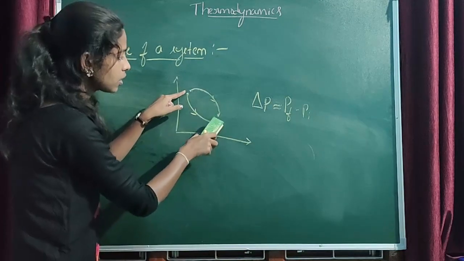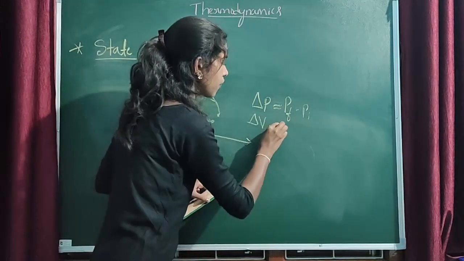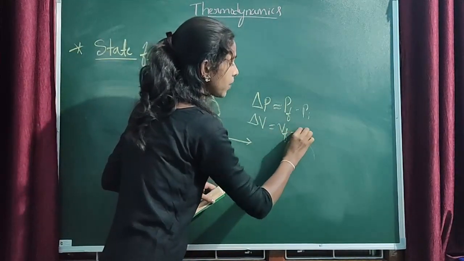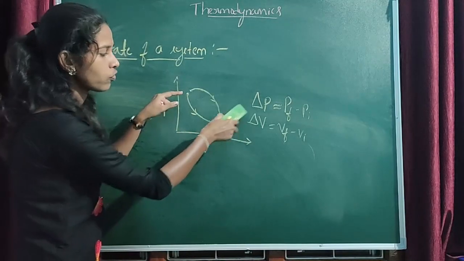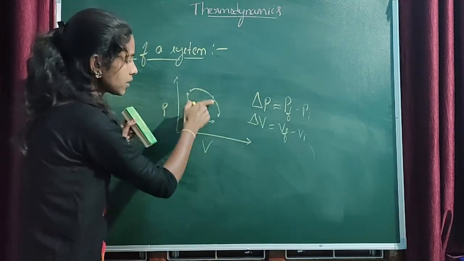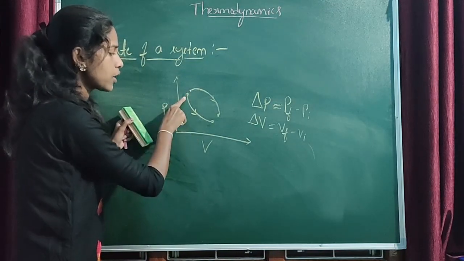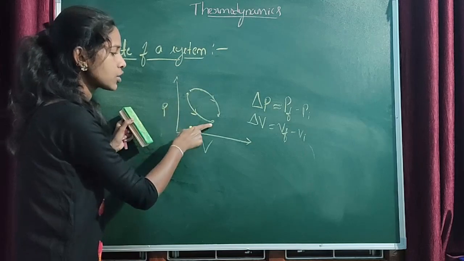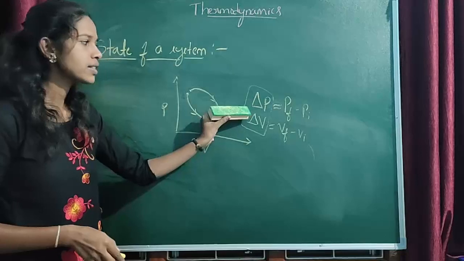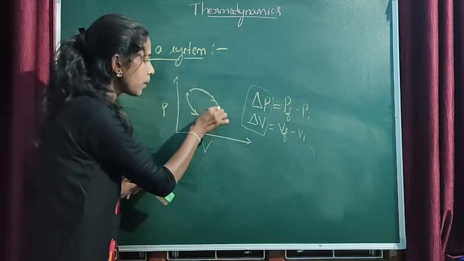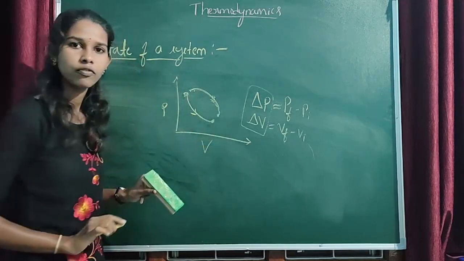For both the curves, the final pressure and initial pressure will be the same. In the same way, if I consider delta V, that is also V final minus V initial. For both the curves, the initial volume and final volume values will be the same. The path is different for both curves, but the values of final pressure and initial pressure, final volume and initial volume will be the same. Hence, pressure and volume are state functions. They don't depend upon the path. They only depend upon the final value and initial value.